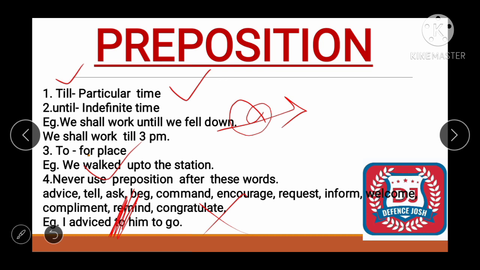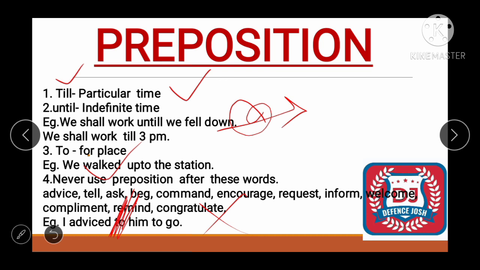Command: the officer commanded the soldiers. You will not say the officer commanded to the soldiers. Next one is encourage. Not he encouraged to the person, but he encouraged the person. Simple one. Request: not I request to him, but I request him. Not I inform to him, but I inform him. The principal informed him. Welcome: not he welcomed to the guest, but he welcomed the guest. They don't need a preposition after them.